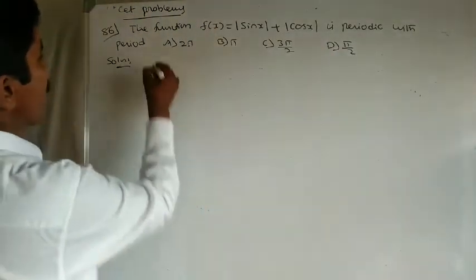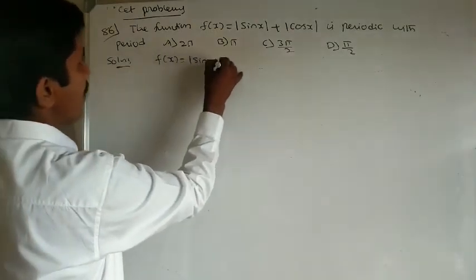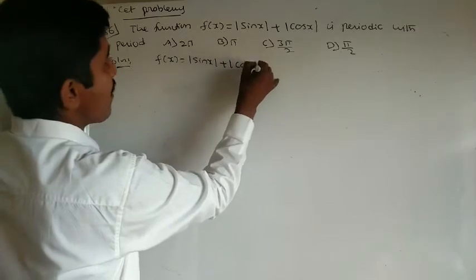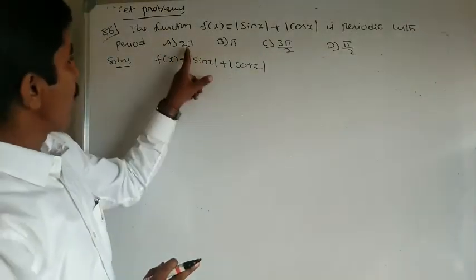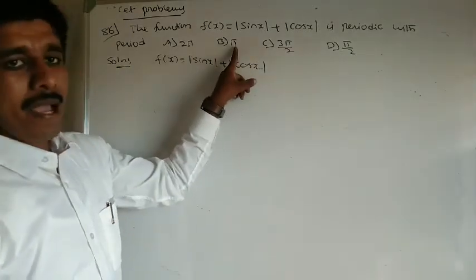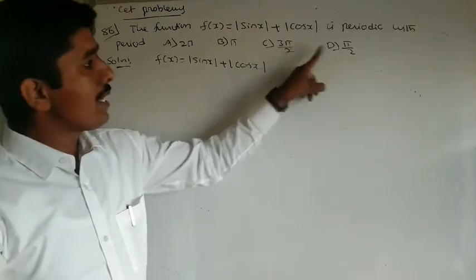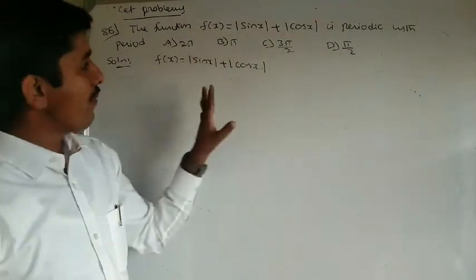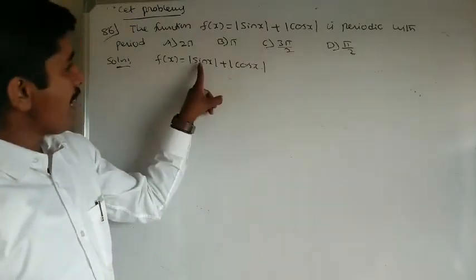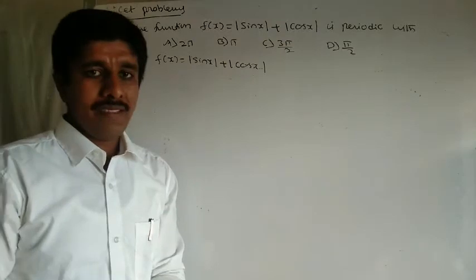Here we have the function f of x equal to modulus of sin x plus modulus of cos x. Here 2 pi is 360 degrees, pi is 180 degrees, 3 pi by 2 is 270 degrees, and pi by 2 is 90 degrees. Among these the smallest is 90, so I am going to verify it. Directly you can say that sin of 90 plus theta is cos theta, and cos of 90 plus theta is sin theta.